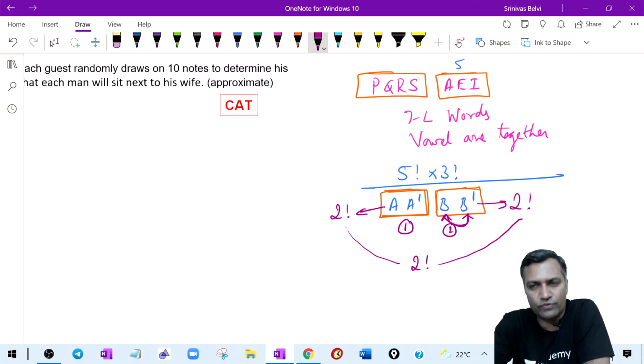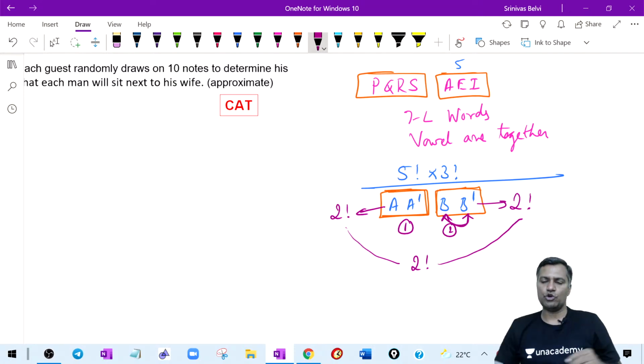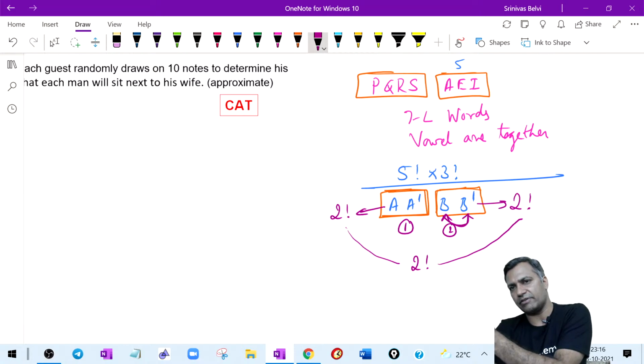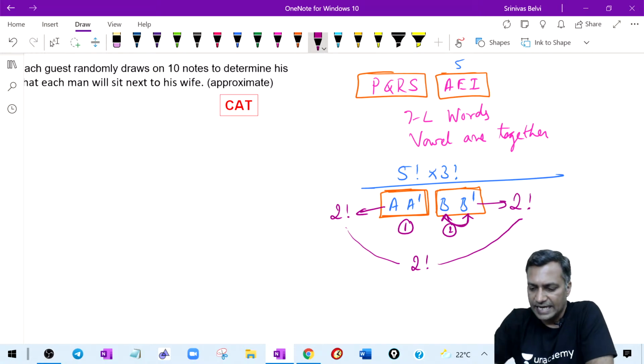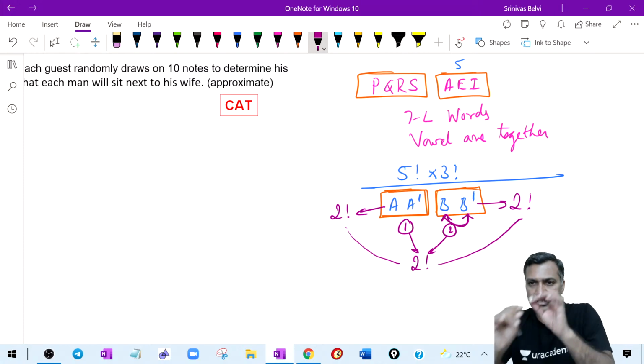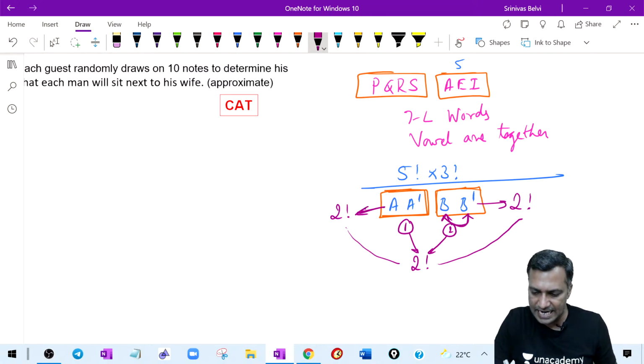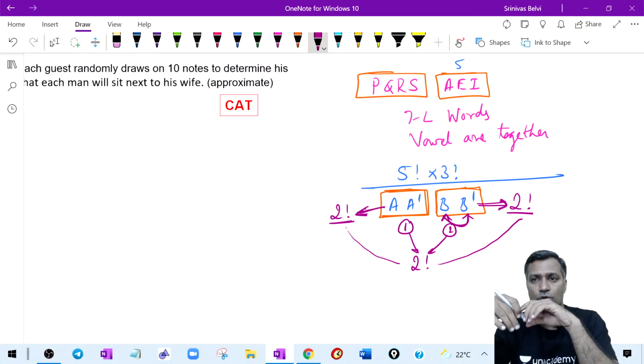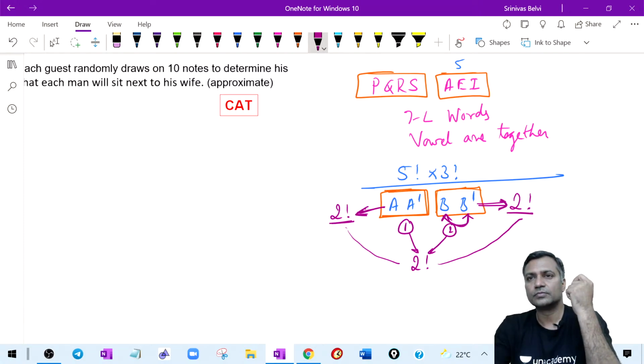Is this 2 factorial, 2 factorial, 2 factorial clear, everyone? How do you make 2 couples sit so that husband and wife are together? There are 8 ways to make them sit. Is this clear, everybody? External arrangements are 2 ways. Then the husband and wife A and A dash can arrange among themselves in 2 factorial ways, and B and B dash can arrange among themselves in 2 factorial ways. Is this clear? Asim, Nazia, Avyav, clear?